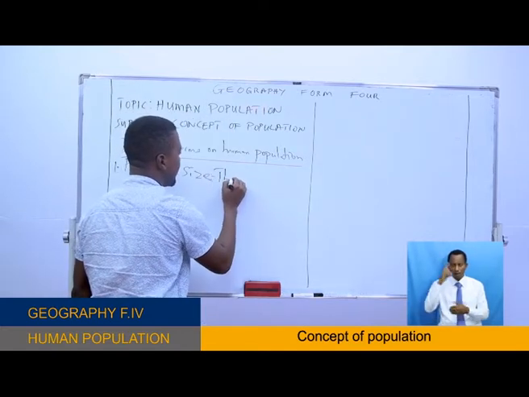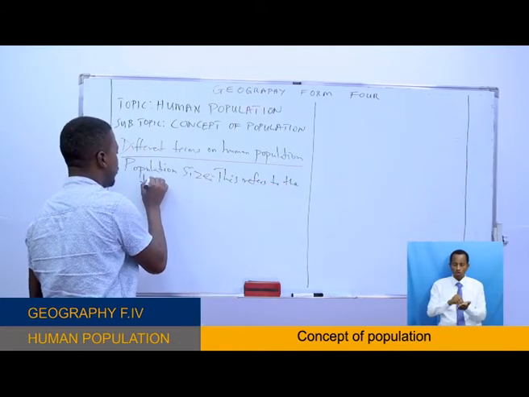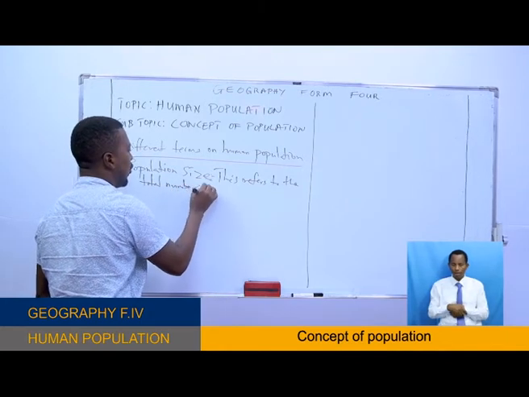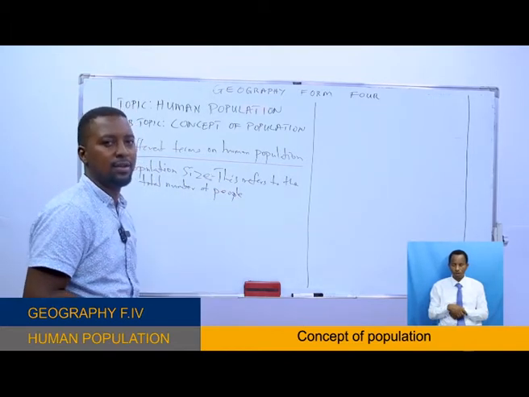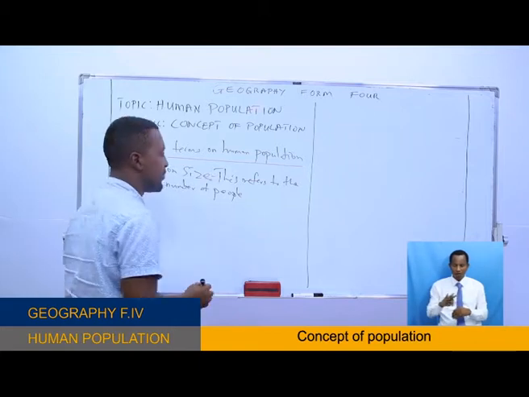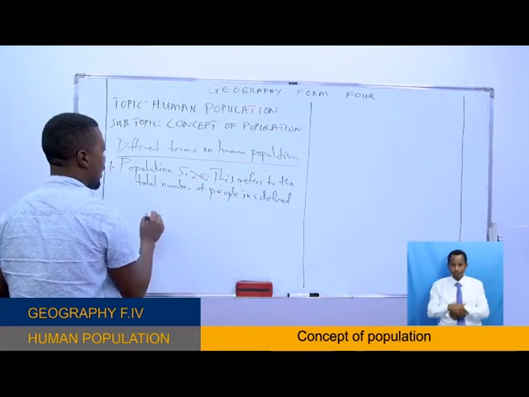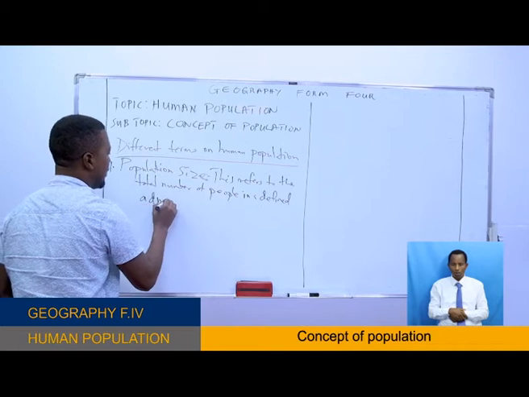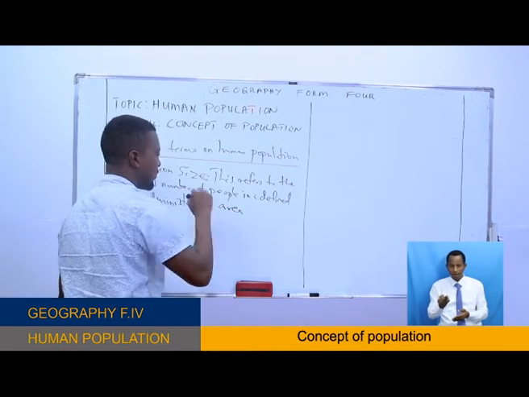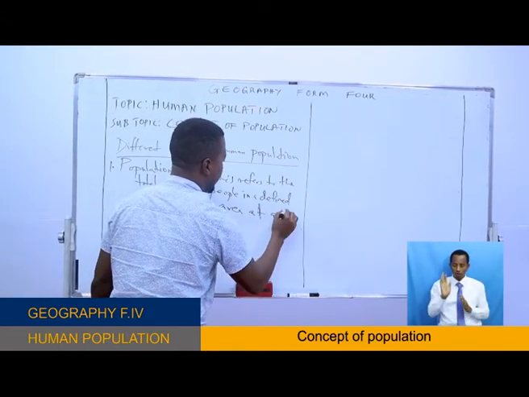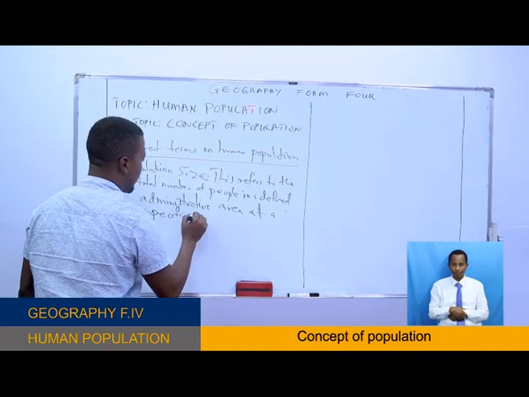This refers to the total number of people in a defined administrative area at a specific period of time.